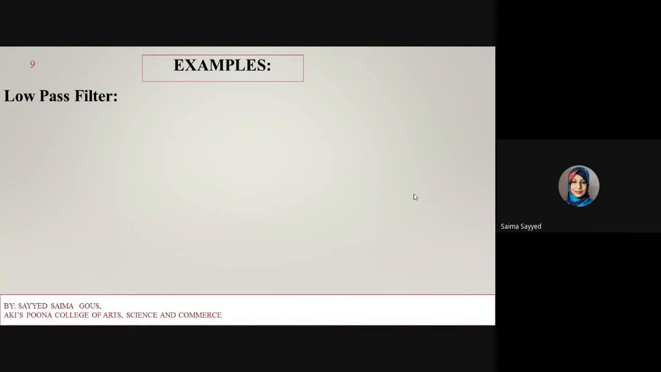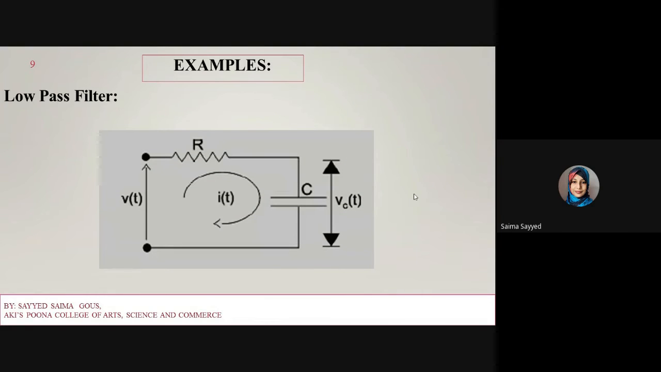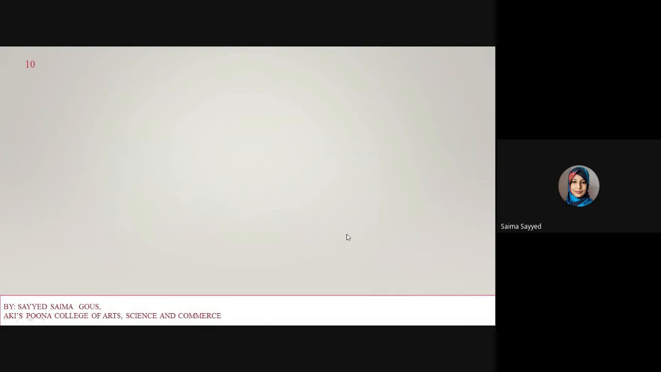Then examples: one is a low pass filter. This is the block diagram of a low pass filter. Here the current is flowing in this direction from the resistor to the capacitor. We are applying voltage v(t). This is my input voltage applied to this circuit, and the current flows through the RC in this way. This is my output voltage, which is across the capacitor.